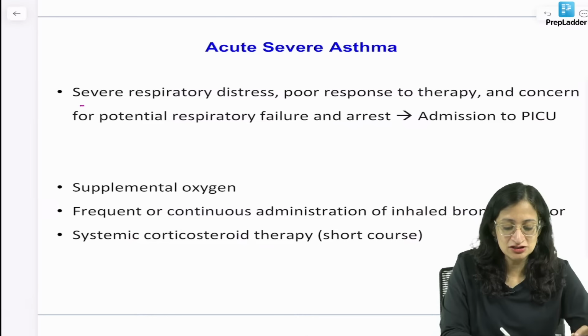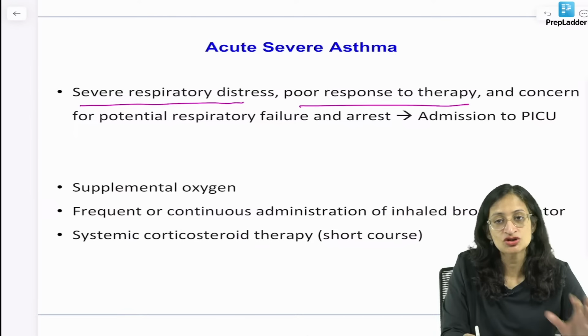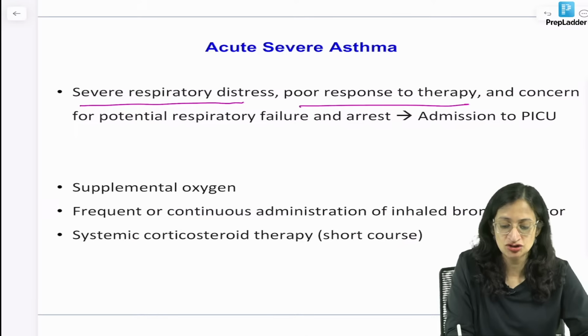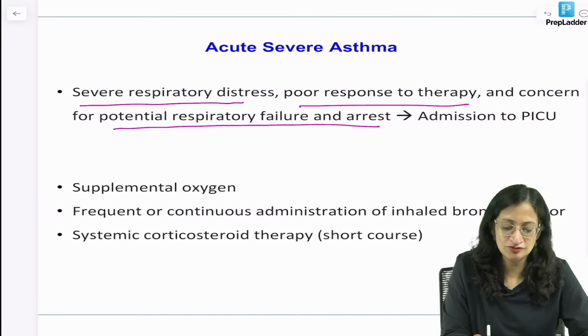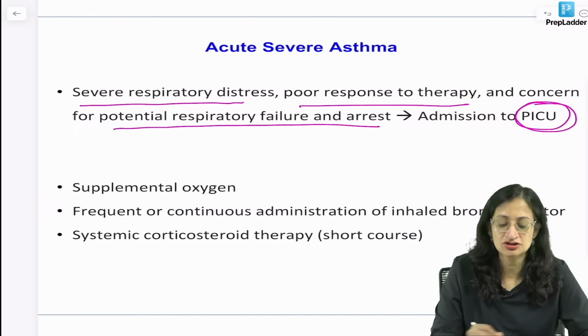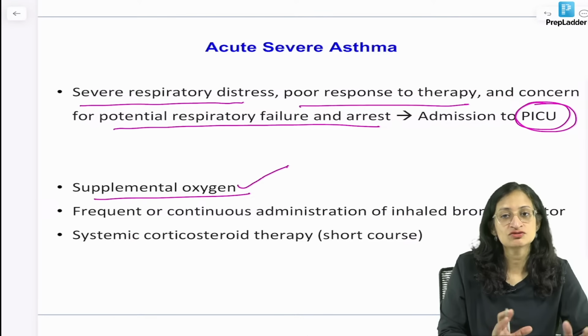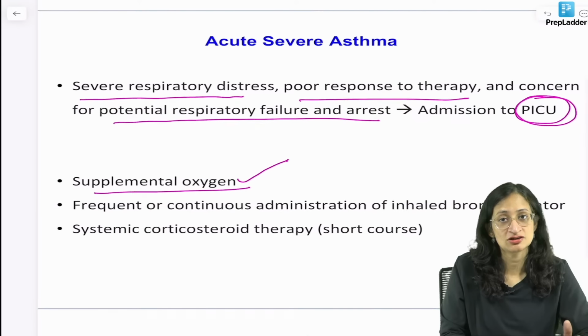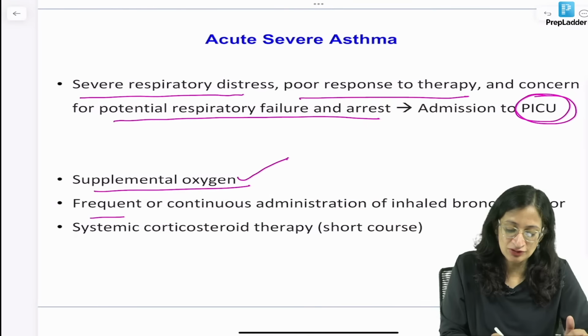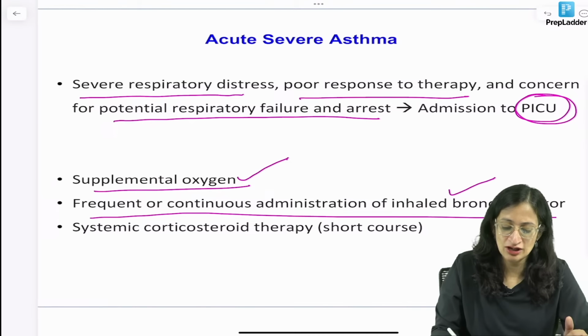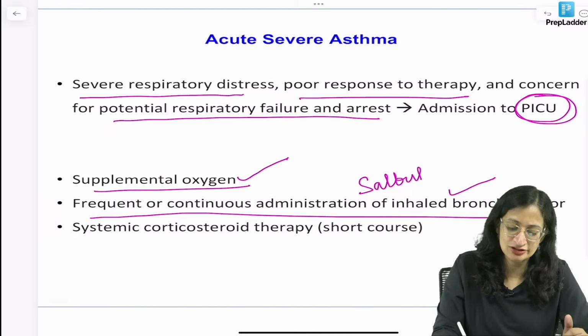So if there is severe respiratory distress, poor response to the initial salbutamol nebulization and concern for potential respiratory failure and arrest, then of course we will admit the child to PICU like in this case. Supplemental oxygen is required because most of the cases are accompanied by hypoxia, like here also you can see 88%. Frequent or continuous administration of inhaled bronchodilator. So salbutamol continuous nebulization is what we usually do, or back-to-back nebulization.